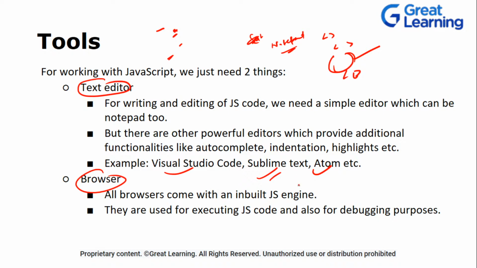In my opinion, I heard Notepad++ is better than Notepad. Yes, because of its features, like auto completion is there in Notepad++, and then you have indentation and highlights in Notepad++. But in my opinion, you should not change from Visual Studio to Atom, let's say. Notepad is not that useful. If you're using a better editor, it will help you utilize your time in much more efficient things, right? Auto completion will be there, you just have to write and it will auto complete for you. So the more powerful, the better it is for your coding, right?